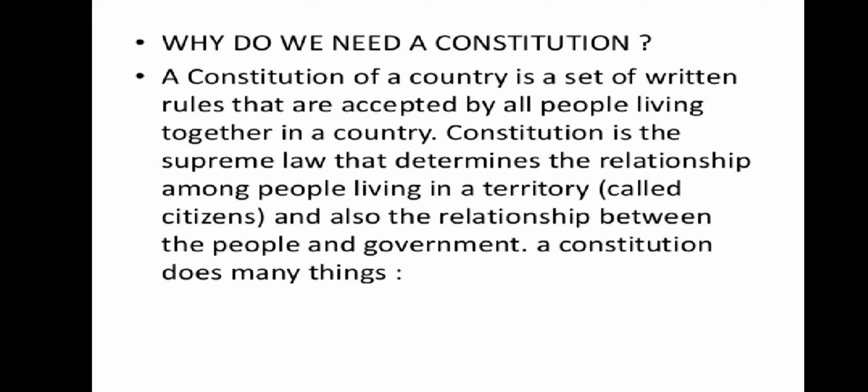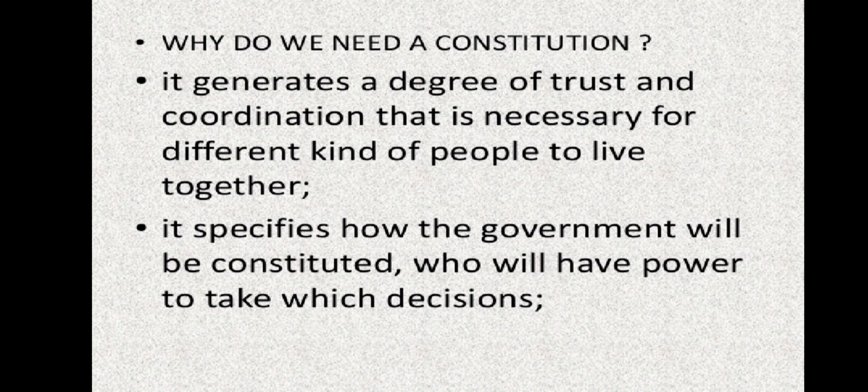A constitution does many things. Number one, it generates a degree of trust and coordination that is necessary for different kinds of people to live together. It generates a degree of trust. Between whom? Between everyone.